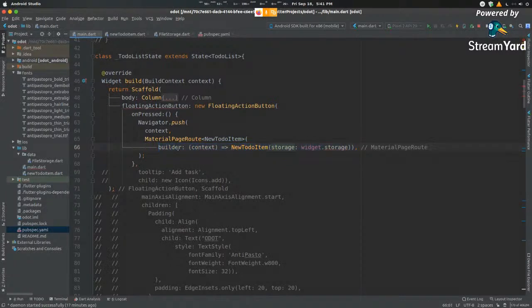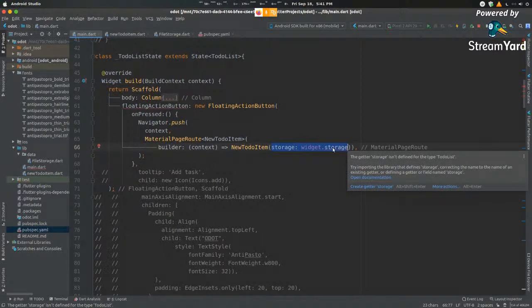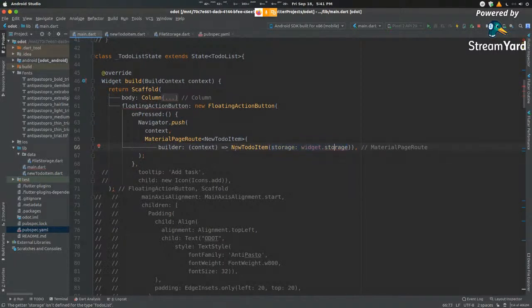Over here, we are creating a new to-do item. This is another component which will come in soon. So let me talk about that in a little while. So you have our new to-do item here. This is what we'll be creating, and we'll be pushing it onto the screen. So this entire segment, a navigator.push. Your navigator is the basic navigation toolkit in Flutter.